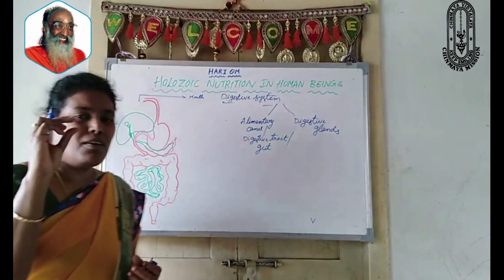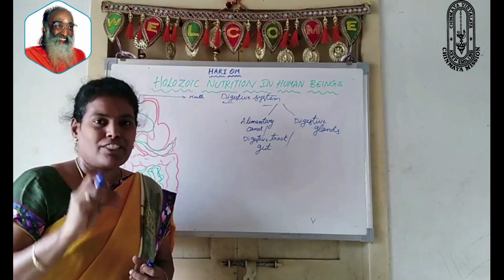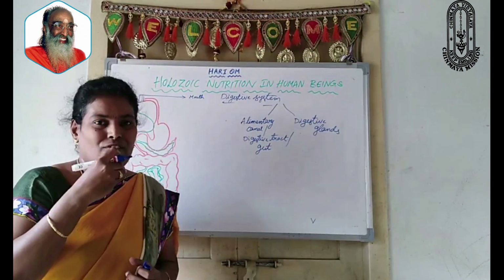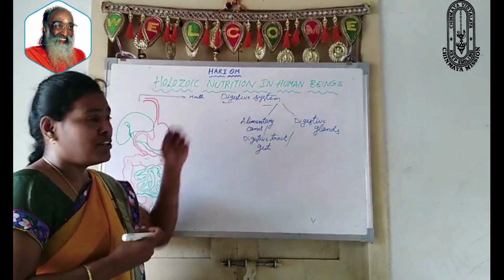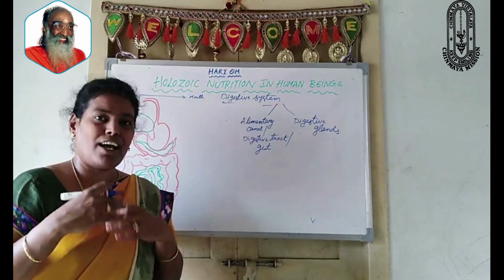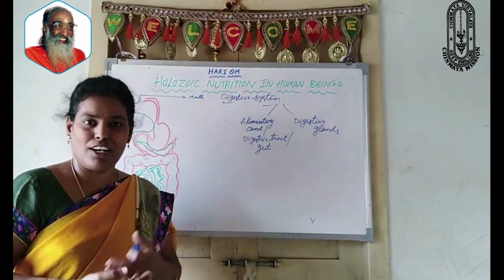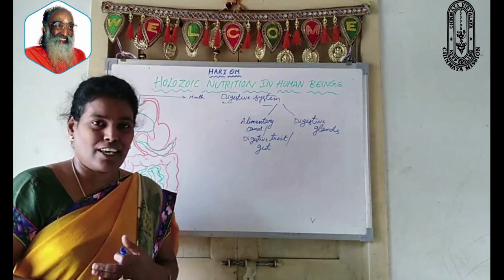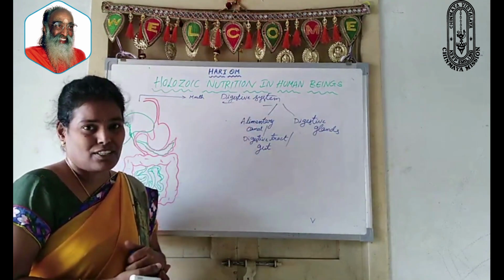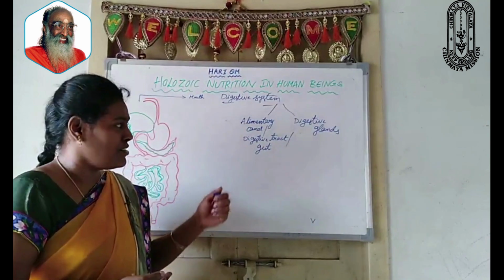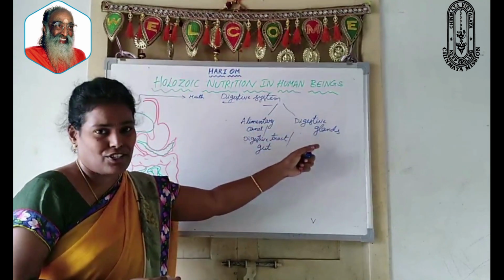Mouth is a small aperture which helps in ingestion. What is meant by ingestion? Intake of food. We are discussing nutrition. Nutrition means intake of food and utilization of that food. Where does this nutrition take place in human beings? Nutrients are utilized in the digestive system. Which parts are involved in the digestive system? Alimentary canal and digestive glands.